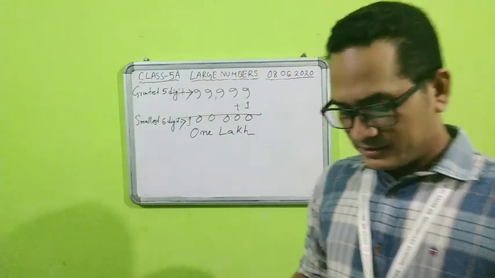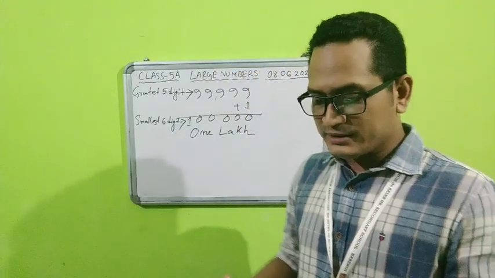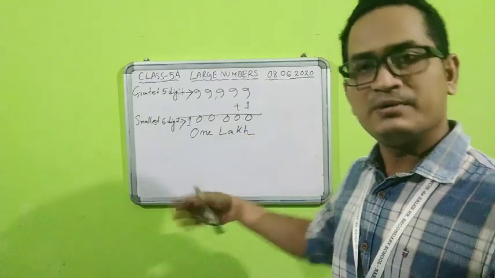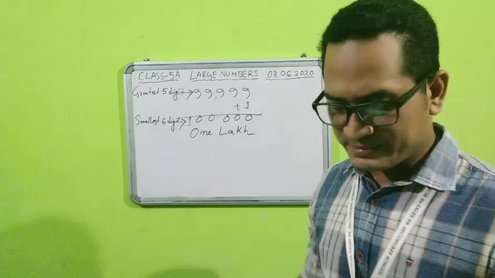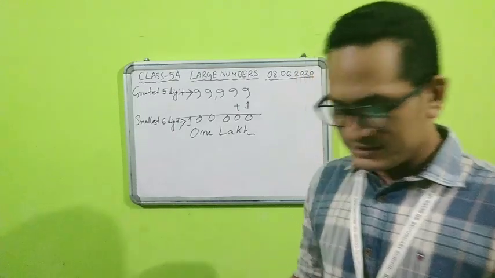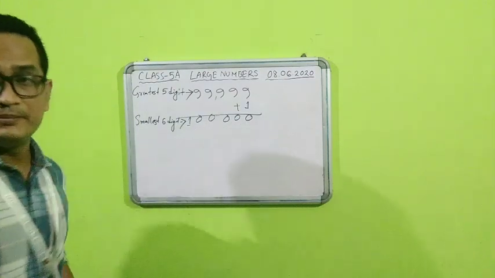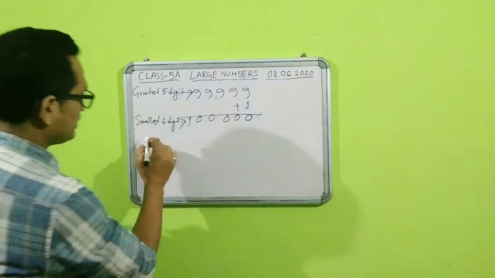So students, if we add some numbers again with this 1 lakh, we get some larger numbers, but those will be 6-digit numbers. Now if this is the smallest 6-digit number, 1 lakh, what will be the greatest 6-digit number? Now we will come to this.